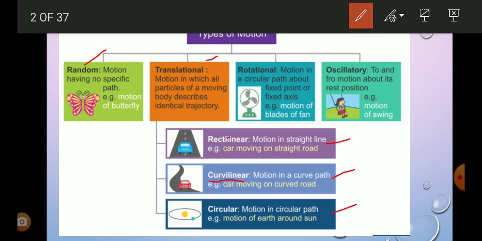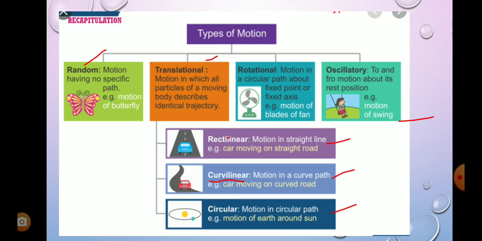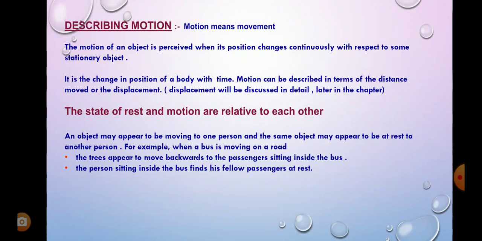Now let us study the next part, that is how the motion is described. Yes, you all know that motion means movement. There must be a change in position. So we have to study the concept of rest and motion here. Rest means a body is said to be at rest if its position does not change with respect to given time and with respect to a given reference point.